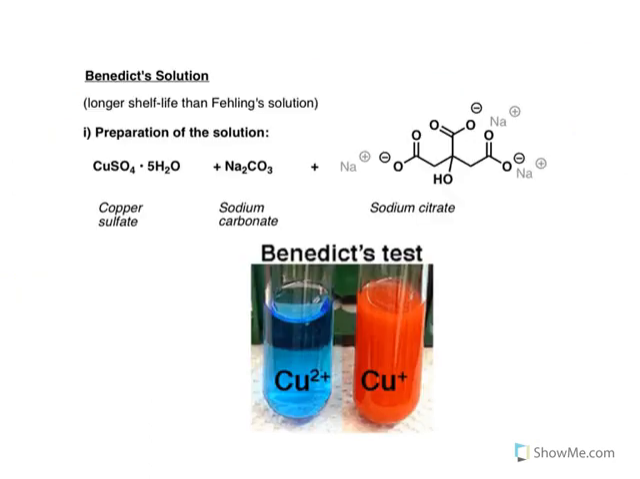A modified Fehling test is with Benedict solution. Instead of tartrate, a citrate is used. The same thing, the color change is from blue to orange.